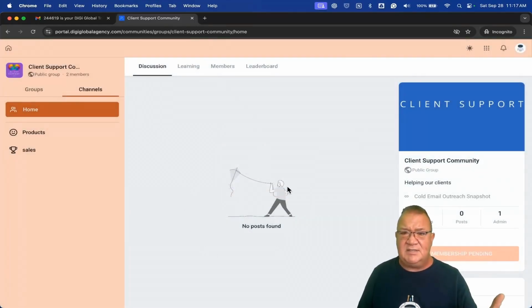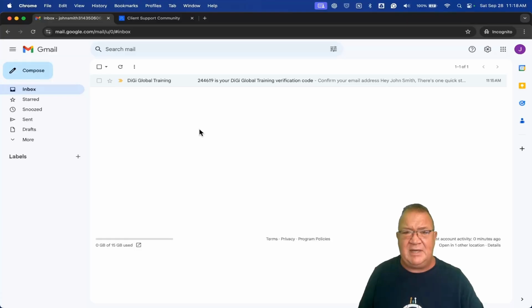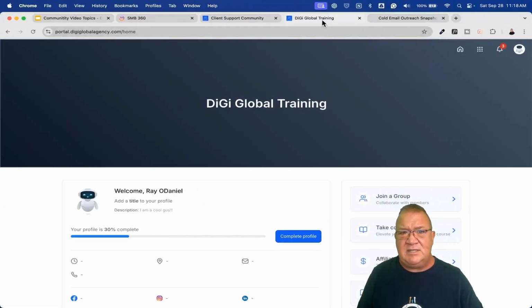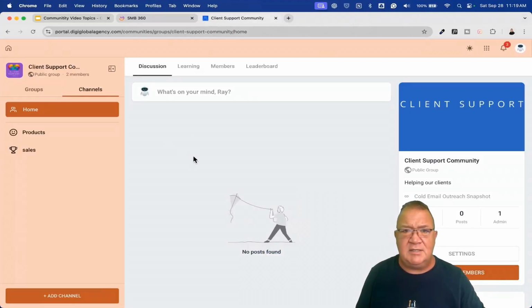And now that I do this, you look at this and you get this pending membership that we see. Right now, this is what we've got so far. Let me go back here. Nope, we haven't gotten that particular email yet. Let's come back over here into the DigiGlobal Agency. Here we see we're back at the main page. I think we have 2 tabs open here. I'm just going to close one of them to keep things tidy.